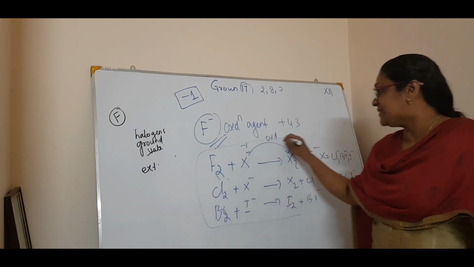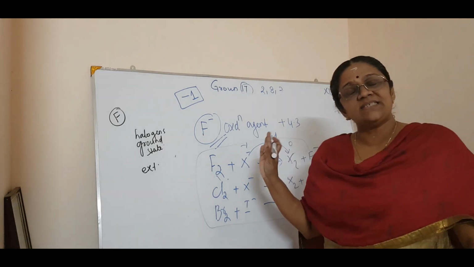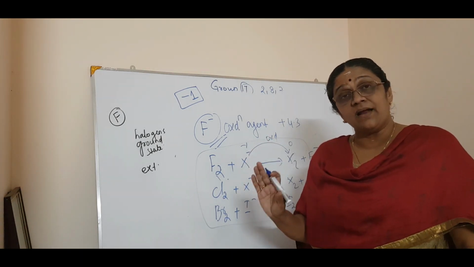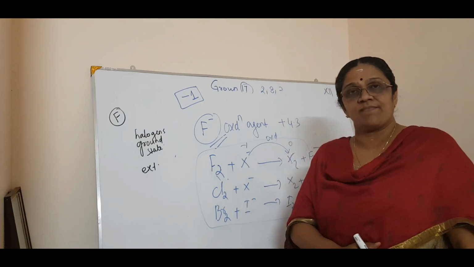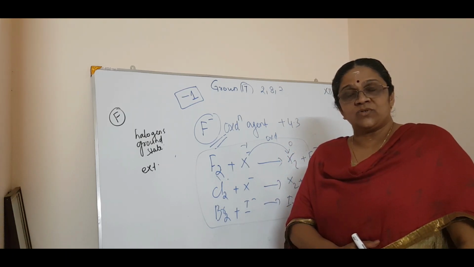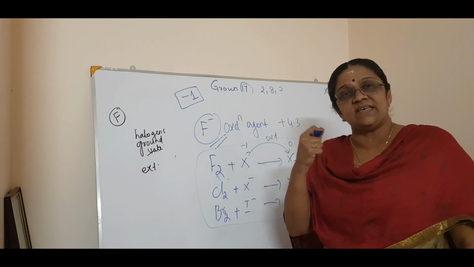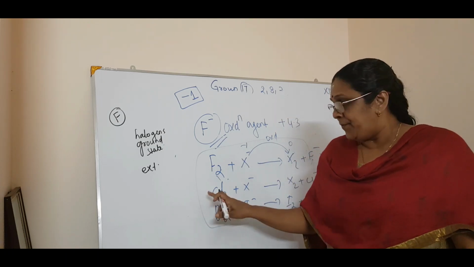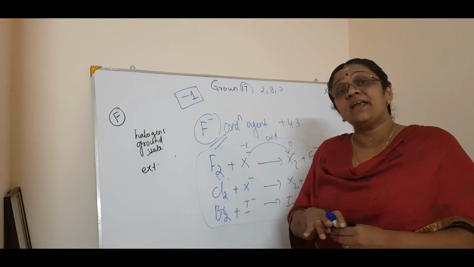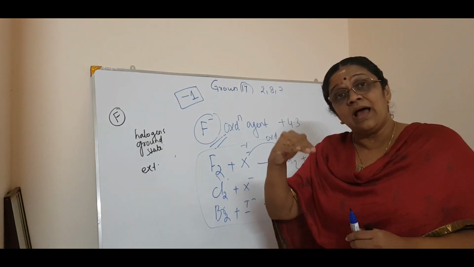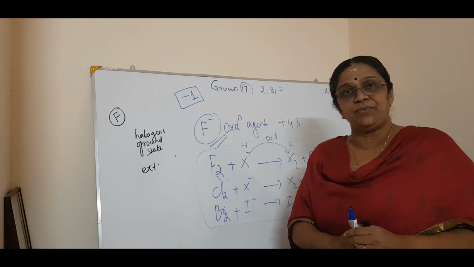Keep in mind, this reaction shows that they are very good oxidizing agents. Whenever you talk about an oxidizing agent, you can say these halogens are very good oxidizing agents. They can oxidize the lower halides. That is the beauty.